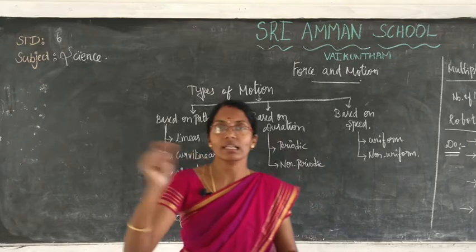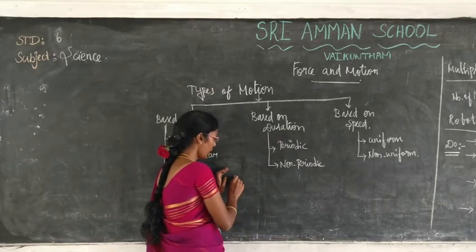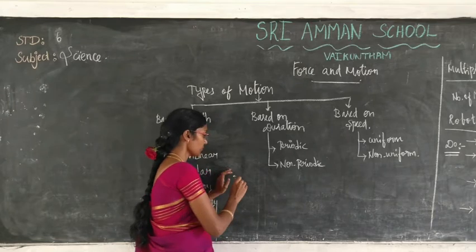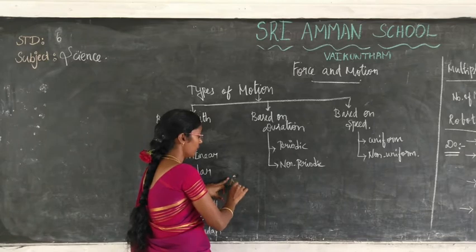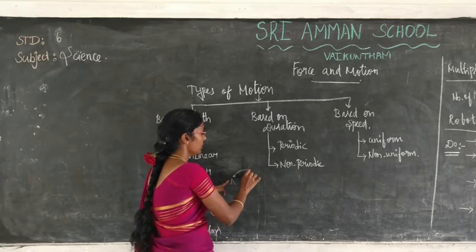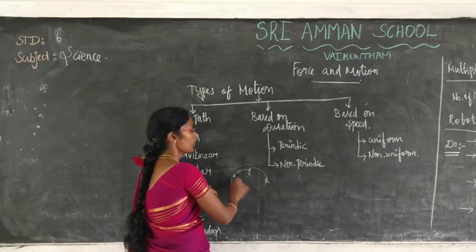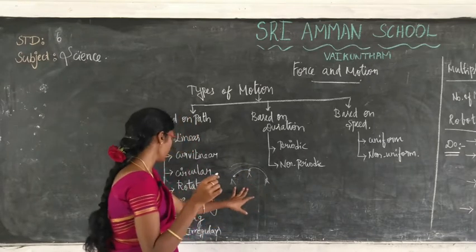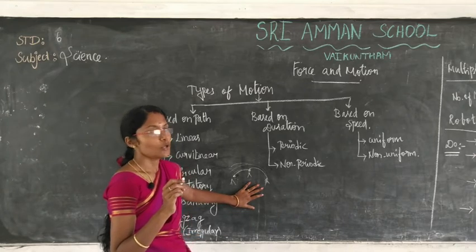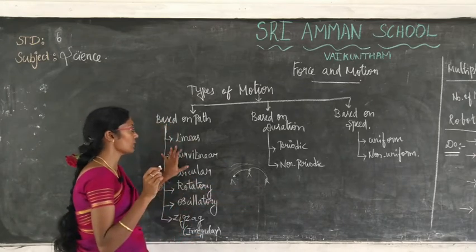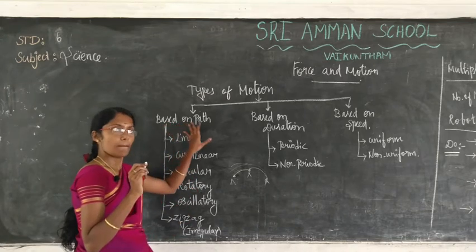It moves in a zigzag manner. Consider an insect on a plant. It moves to another plant, then again moves to another plant. It is not a particular motion. That is said to be zigzag motion, an irregular motion. These are the motions distinguished based on path.